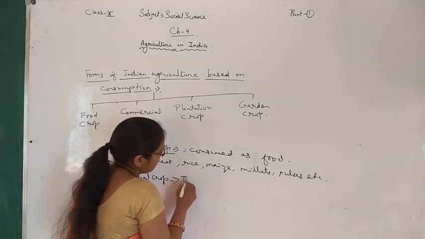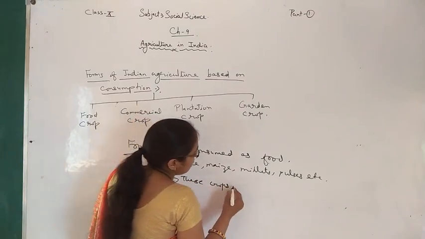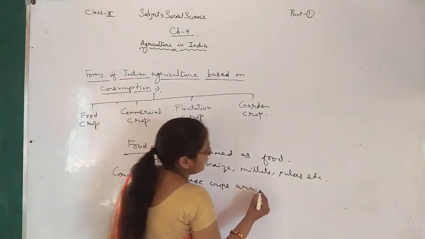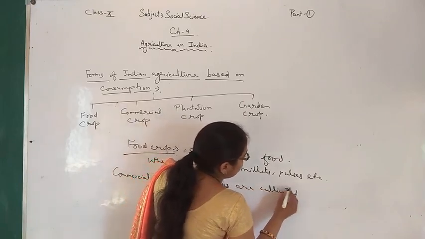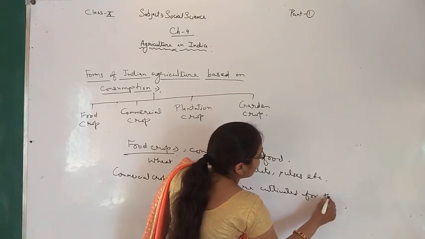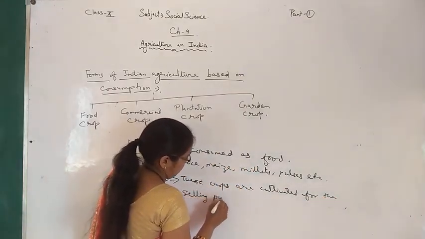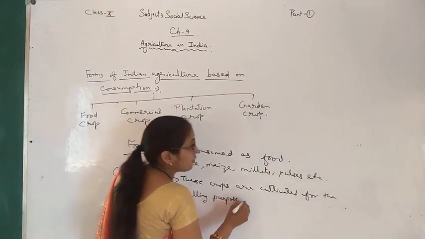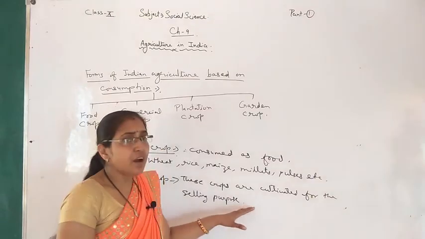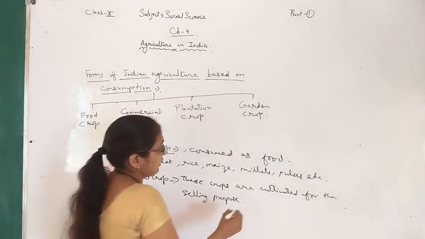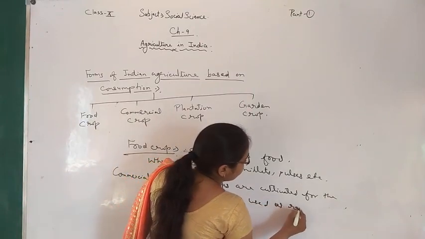These crops are cultivated for the selling purpose, and they are used as raw material.